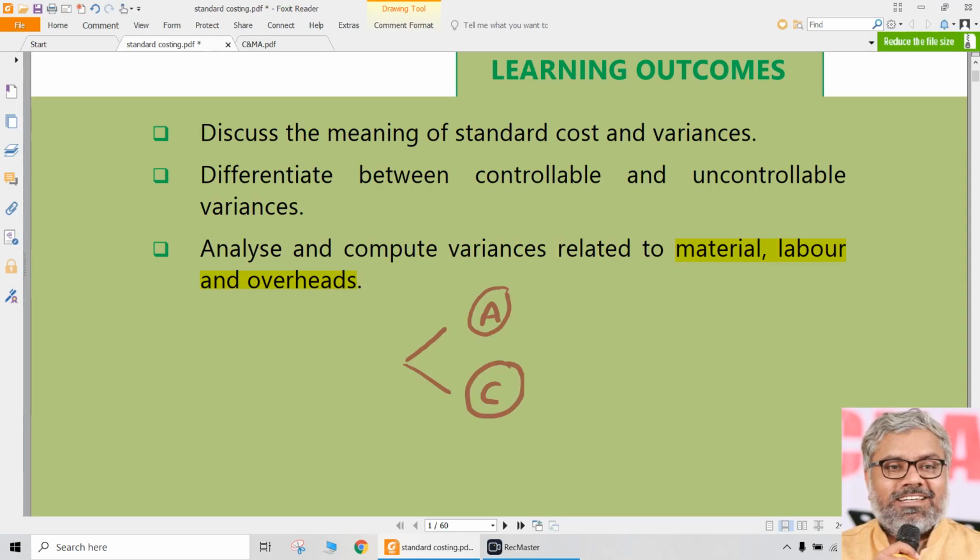But cost control is equally important, as parts of the elements within the material or within the labor. We have observed some aspects of cost control. For example, some aspects of inventory control, like following some levels or using some techniques like economic ordering quantity. Those all will be forming part of material control or inventory control at a broader perspective.